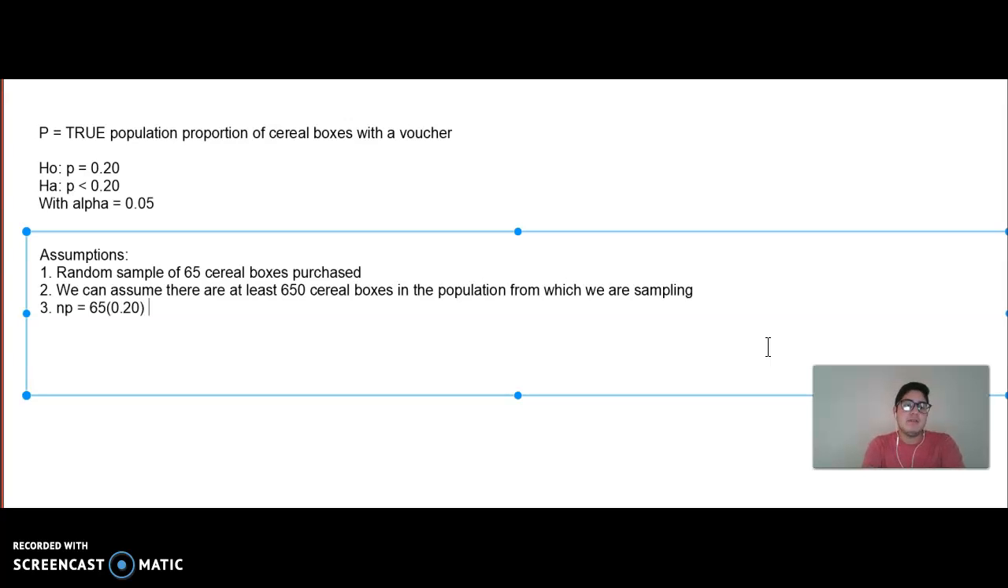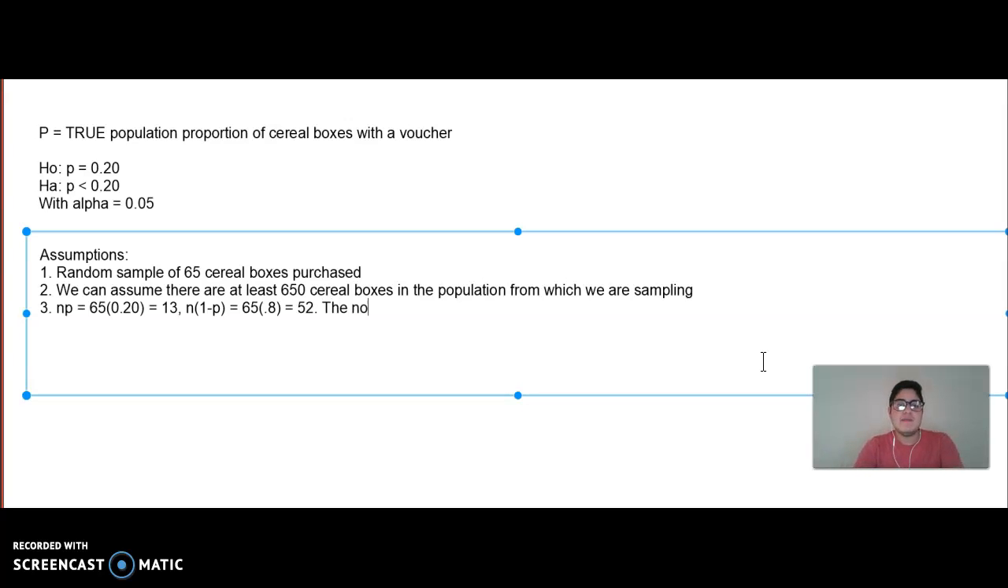And theoretically, we should have 20% of those 65, or about 13 boxes. So that's our successes, and that is greater than or equal to 10. And then I'm going to try n times the complement of the success condition, which would be 65 times 0.8, which would give us 52. Both are greater than or equal to 10, and you would just write that inequality in.